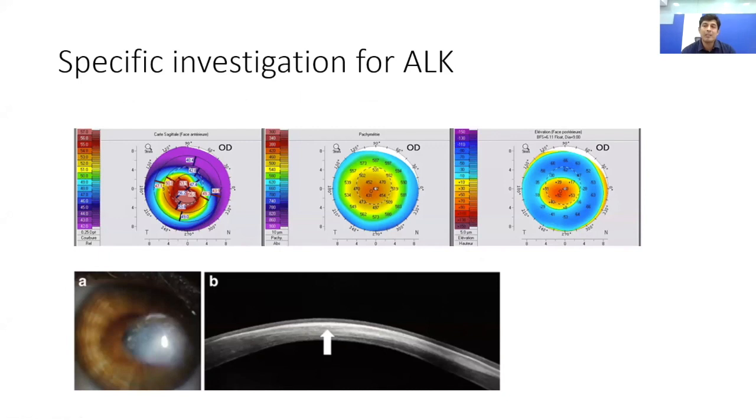Similarly, an anterior segment OCT. An anterior segment OCT will tell us how much is the depth of the scar and whether the endothelium is spared or not, so that we can go ahead and do an anterior lamellar keratoplasty in these patients.